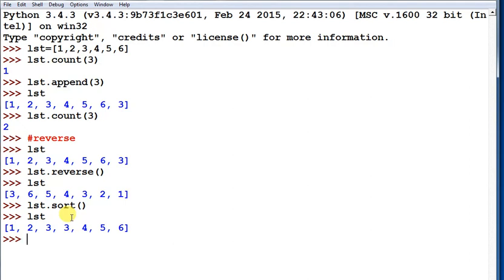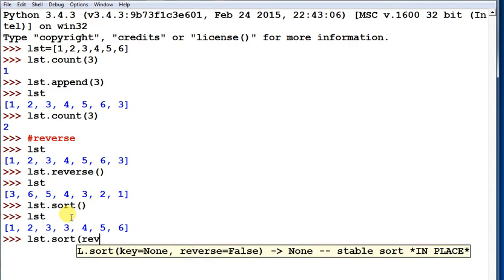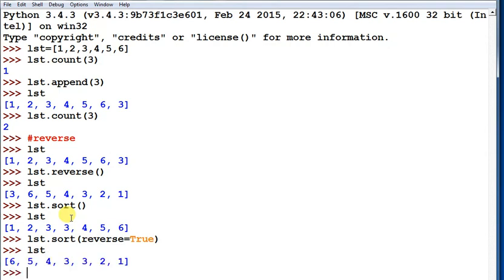And if you want to arrange in descending order, so lst dot sort we can use, and we have to use one parameter, reverse equals to true, and then enter and look at the value. So your list items have been sorted in descending order.